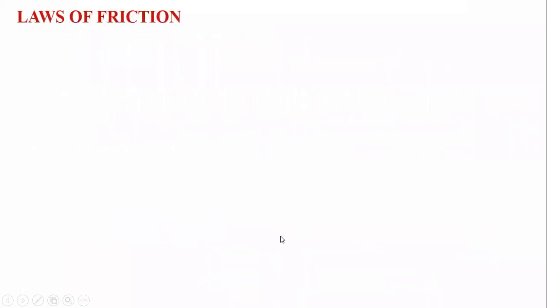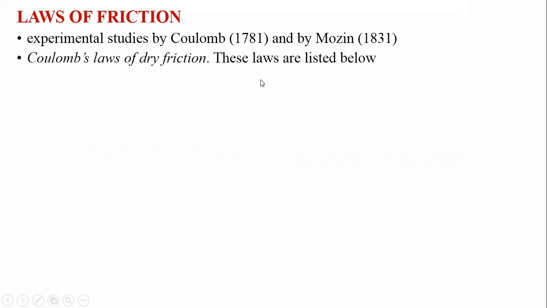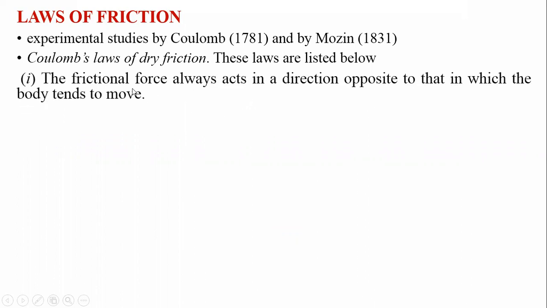Now let us see the laws of friction. There are various laws. Experimental studies were made by Coulomb, one of the scientists. He made various experiments in 1781, and Coulomb's laws of dry friction are listed below. Now let us see the very first law. The friction force always acts in a direction opposite to that in which the body is moving.